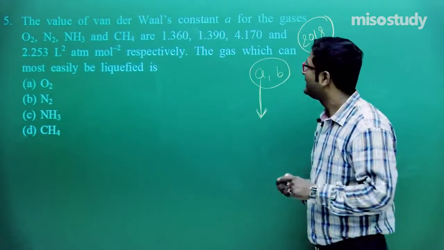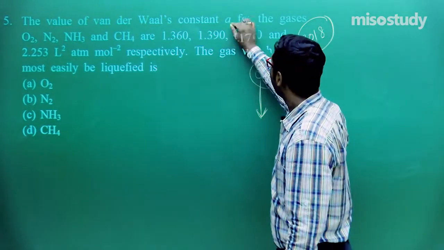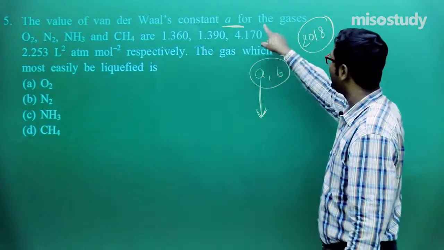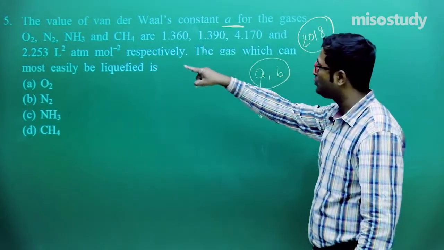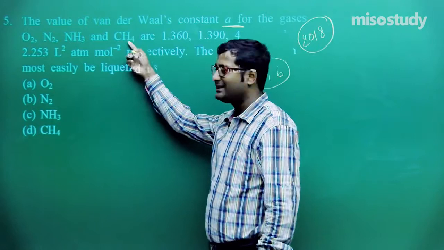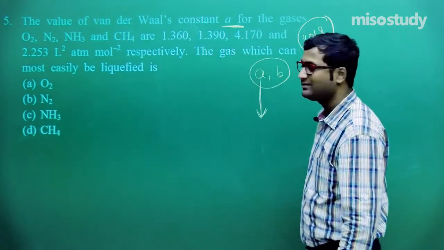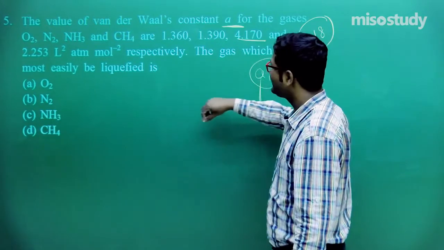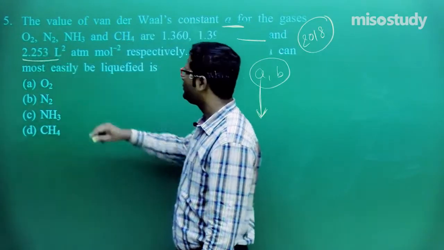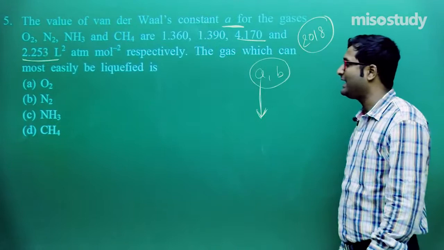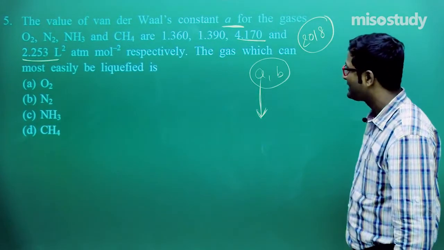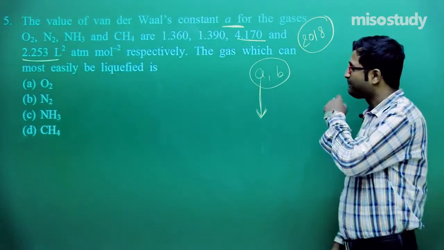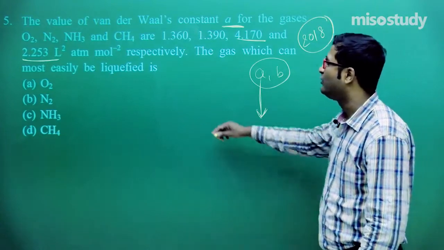We know this. Now read the question. The value of van der Waals constant A for the gases O2, N2, NH3 and CH4 are 1.360, 1.390, 4.170 and 2.253 liter square atm per mole square. Which is the gas which can most easily be liquefied?